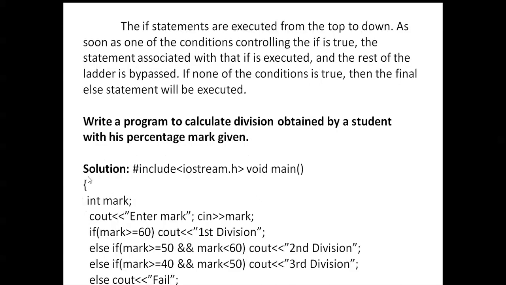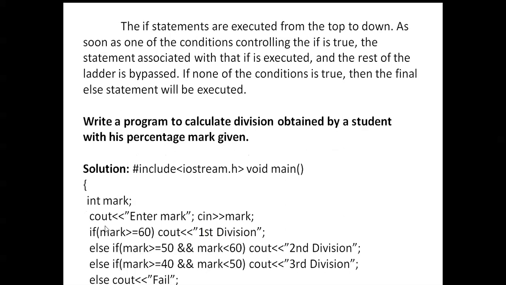top to down. Here you can see the division based on obtained marks. First, if marks are greater than or equal to 60, then the condition is true, first division. Else if marks are greater than or equal to 50 and marks less than 60, then second division. Next, else if marks are greater than or equal to 40 and marks less than 50, then third division. Else, the output is fail.